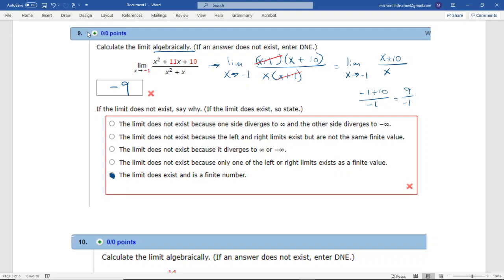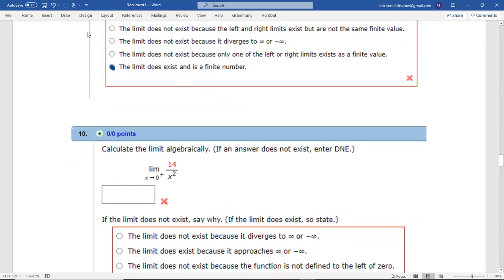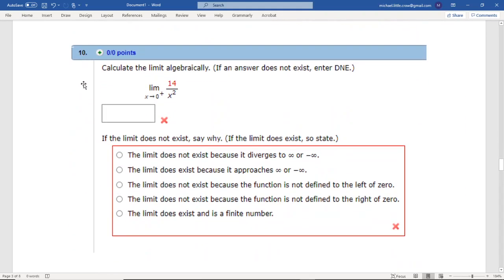Again, graphically, if we did this, we would see a graph that at -1, we got some kind of a hole, but the graph itself would be coming down like this. There would be something, or up, something, but we'd have a hole here at -9. So we'd be able to plug it if need be. Okay, something like that. So look at it graphically. Last question, and then move on to the next video.